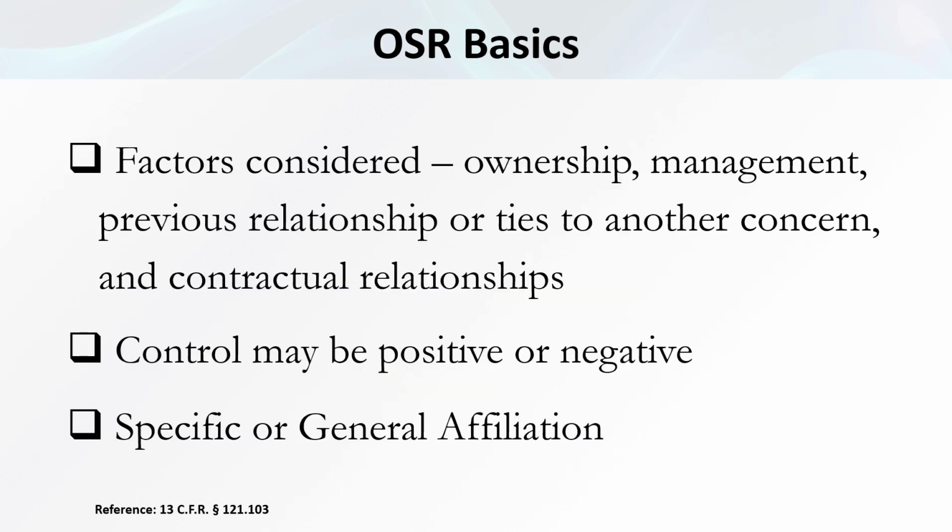When determining whether two or more contractors are affiliated, the SBA considers factors such as ownership, management, previous relationships, or ties to another concern and contractual relationships. The concept of control may be positive or negative. Positive affirmative control refers to a situation where a company or individual has a direct and decisive influence over the decisions and operations of another entity, often a subsidiary or business venture, ensuring their actions align with their own objectives.